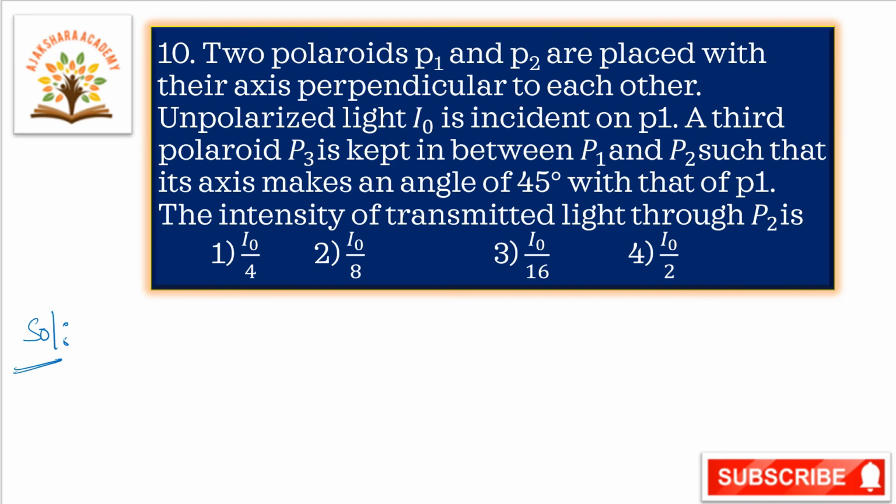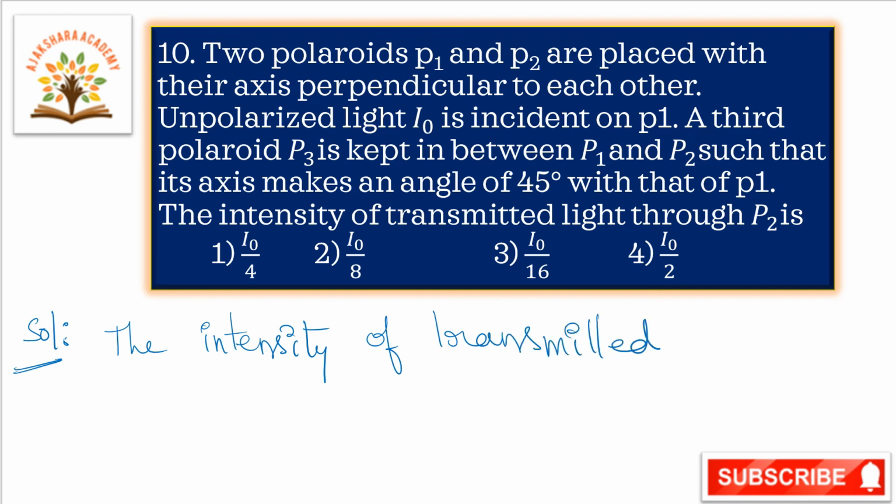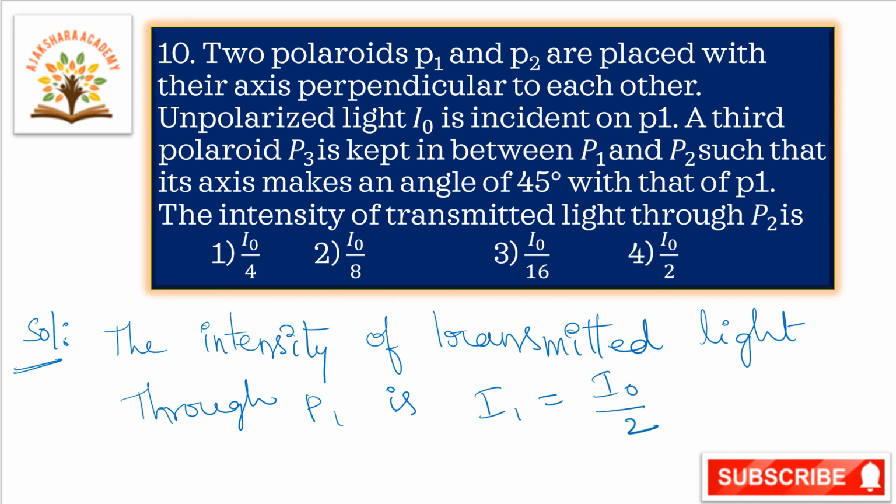The intensity of transmitted light through P1, here we are considering as I1. I1 is equal to I0 by 2.